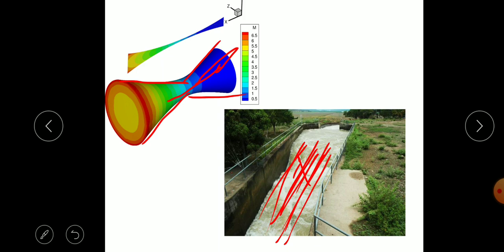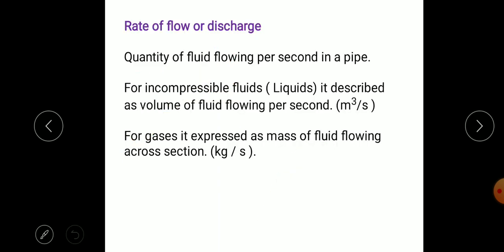In space or jet engines, the converging diverging nozzle is used. To obtain higher velocities, the two parts, converging and diverging nozzles, are combined. So those flows are three-dimensional flows.